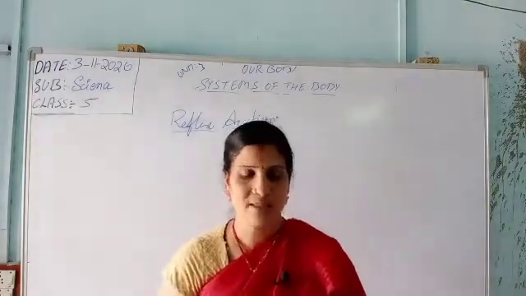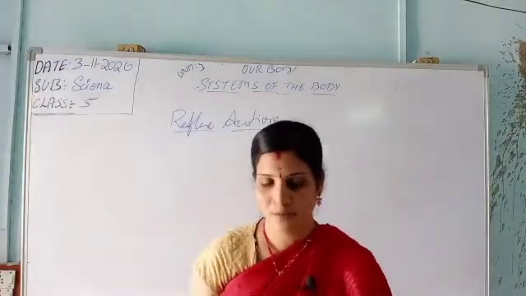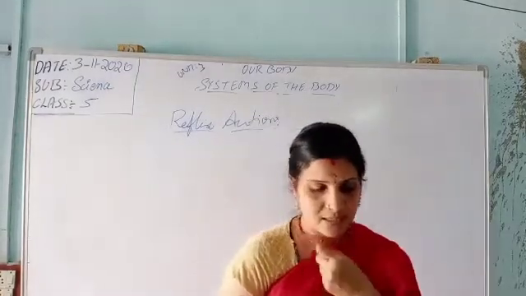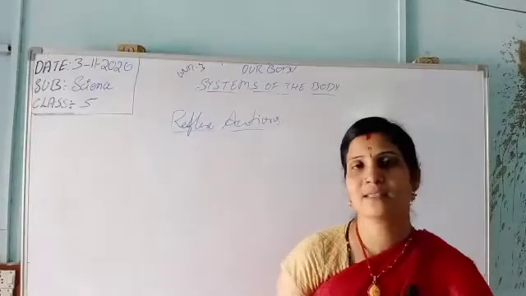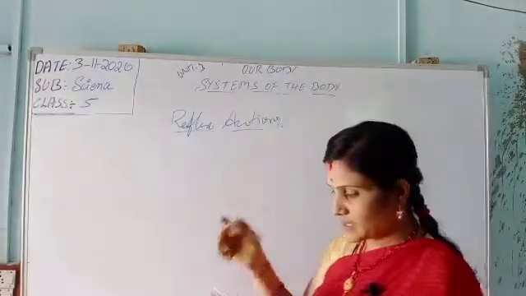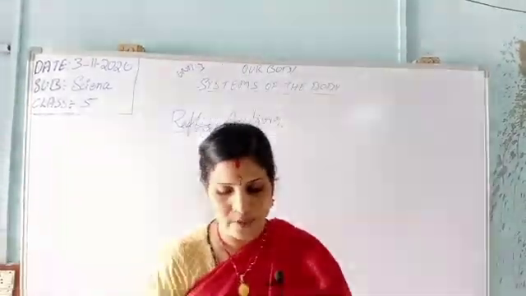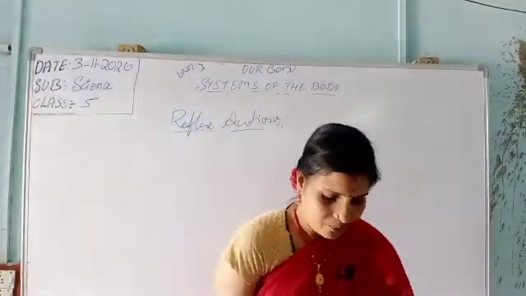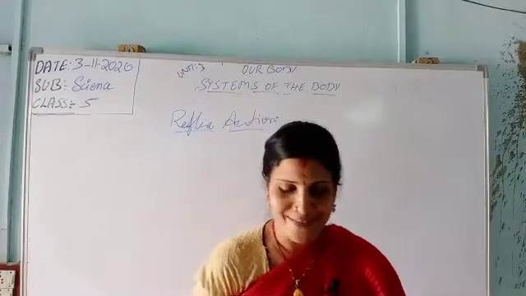So reflex action is due to the message sent by the spinal cord. It will be sent by the spinal cord. These actions are very fast. If you touch an object accidentally, you withdraw your hand almost immediately. Let us see how reflex action works.